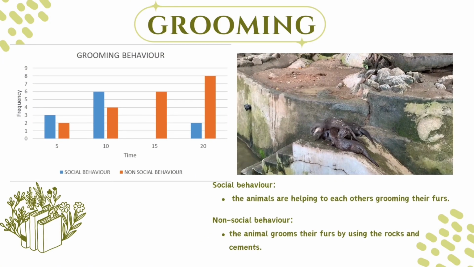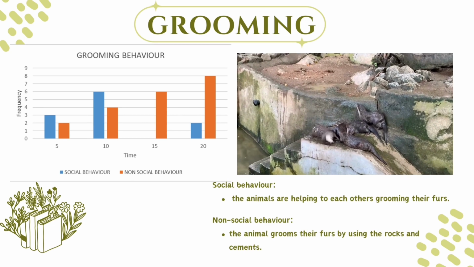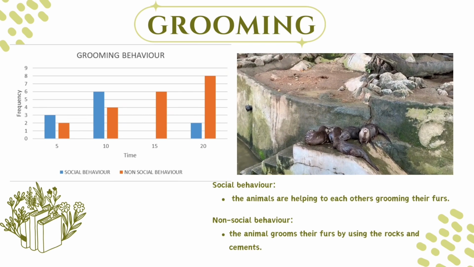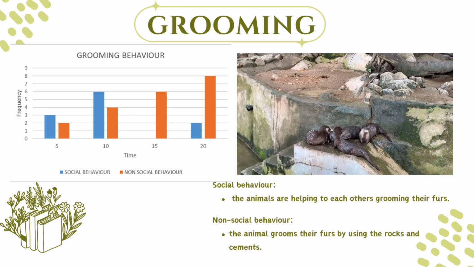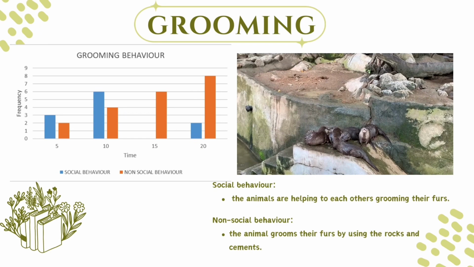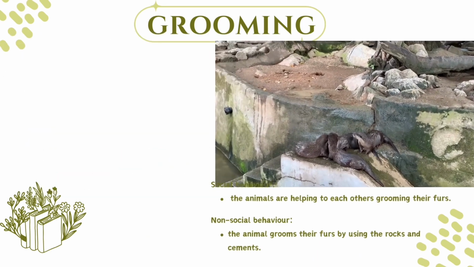The second behavior that has been identified is grooming behavior. The graph shows that there is an increasing number for grooming behavior for the non-social behavior. This is because the otters prefer grooming by themselves more than grooming with the help from the others.